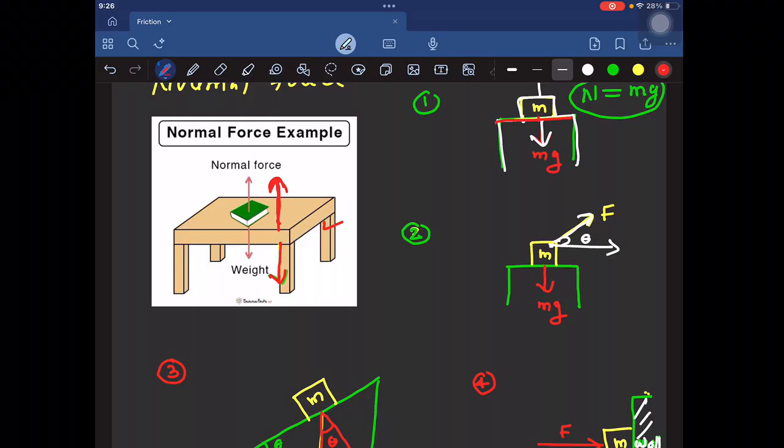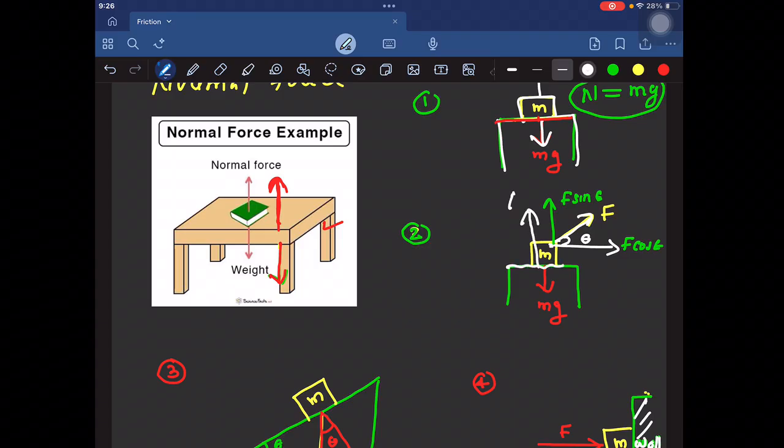Now look at this one. Here, other than the gravitational force, no force is acting on the body. There is no other external force acting on the body. Only the gravitational force is acting, and the gravitational force always acts vertically downward. Now this gravitational force has a component in this direction equal to mg cos theta, and in this direction, as we have already learned, it will be mg sin theta.